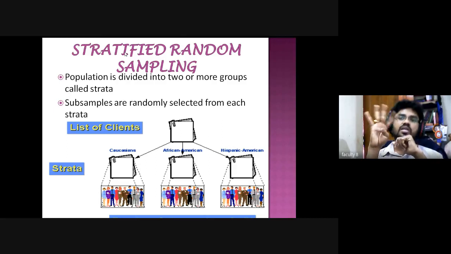Their characteristics are different. Their area under cultivation is different. Their costs may be different. Their revenue may be different, right? Are you getting my points?